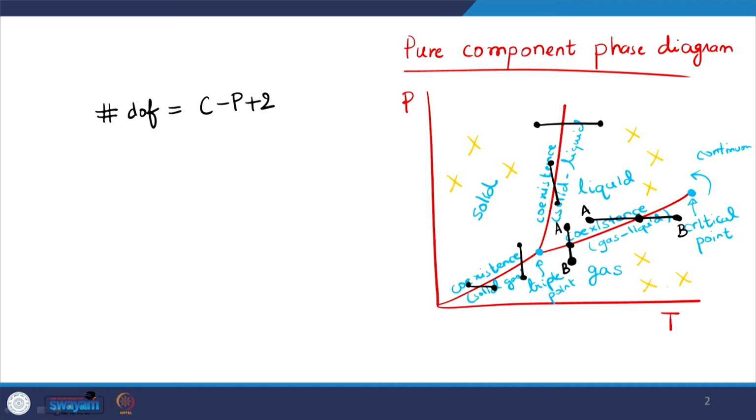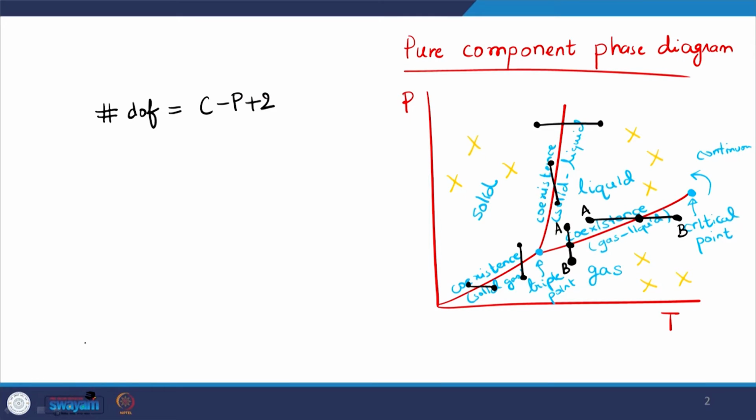For all these points, the number of phases is equal to 1, because there is no coexistence, as we are looking deep inside one particular phase, right. So for that single phase represented by these crosses here, we have P equal to 1.